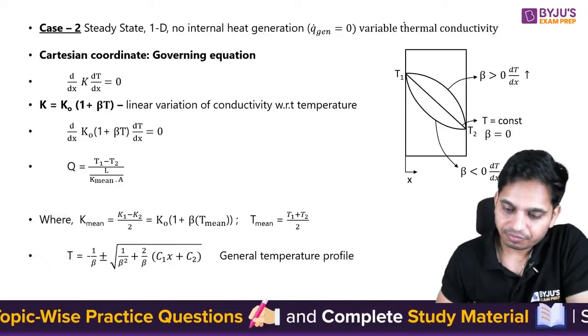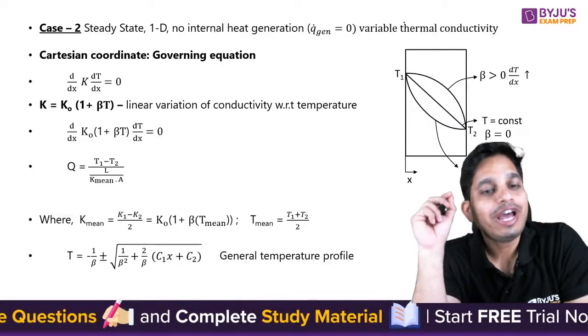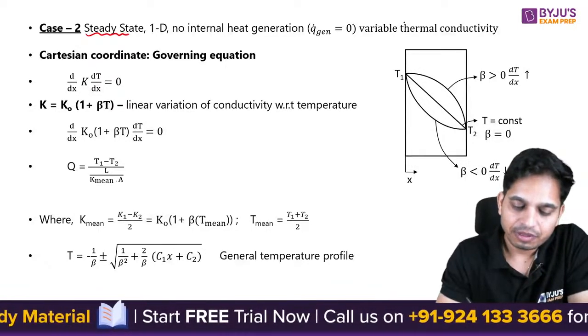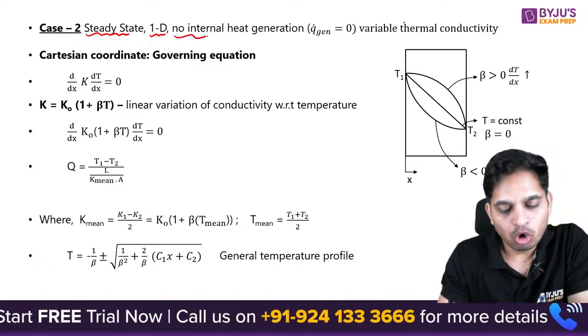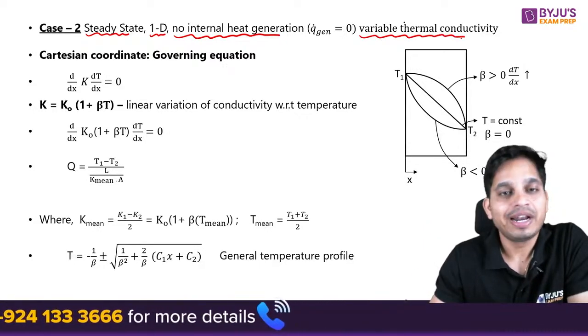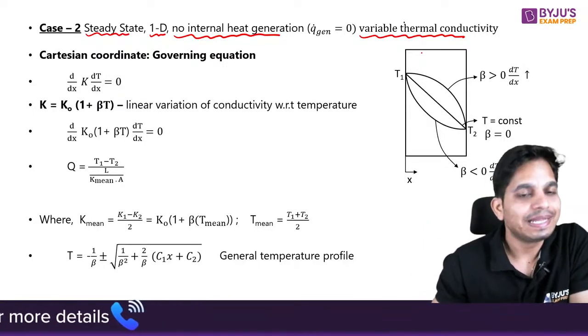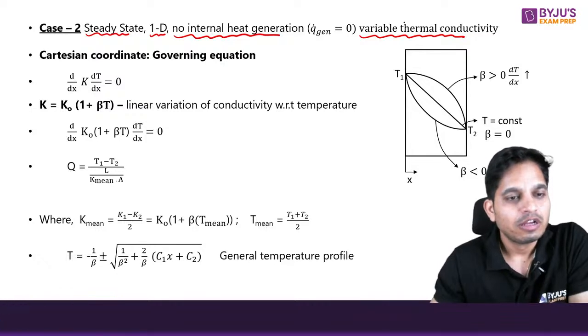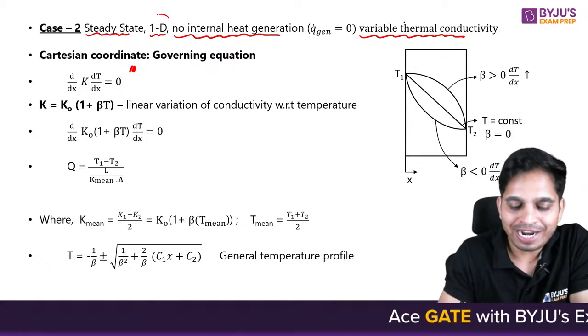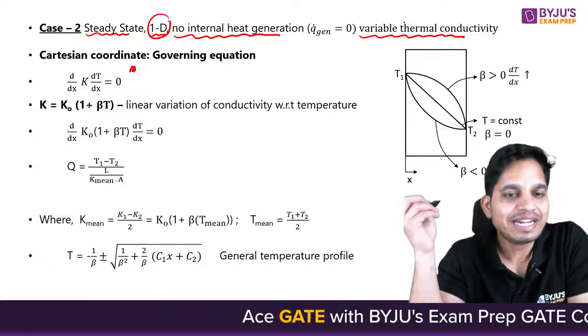Chalo. Now guys, next very important case here: steady state is there, yes. One dimension is there, yes. No internal heat generation is there, yes. But you have variable thermal conductivity. So you have this equation in this case, because one dimensional means in Y and Z it is 0.